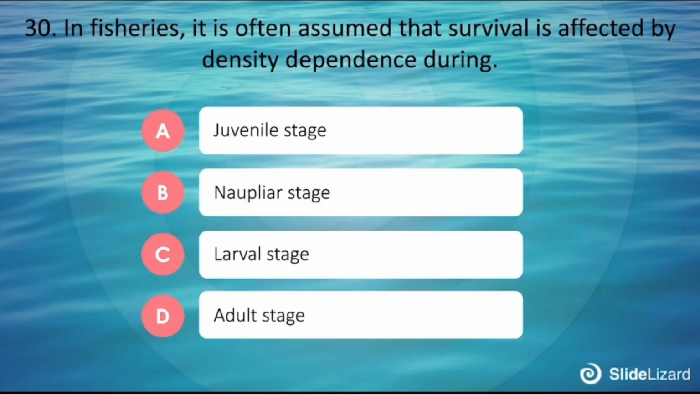30. In fisheries, it is often assumed that survival is affected by density dependence during A. Juvenile stage, B. Nauplius stage, C. Larva stage, D. Adult stage.